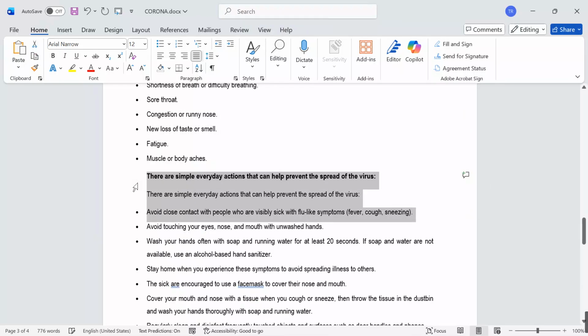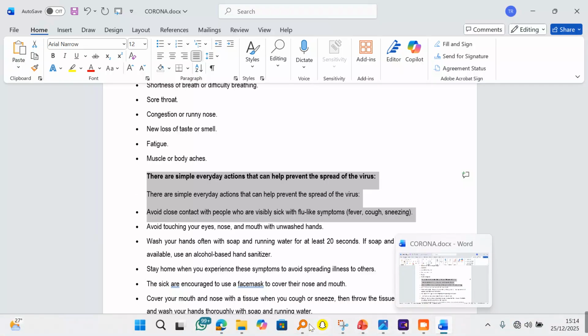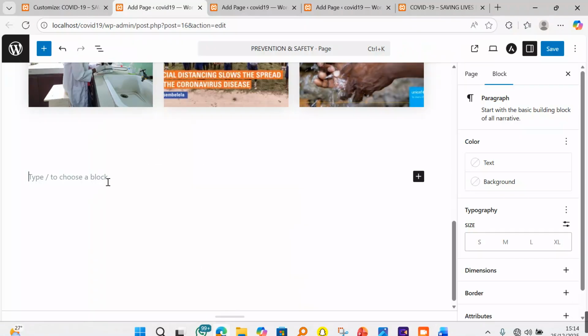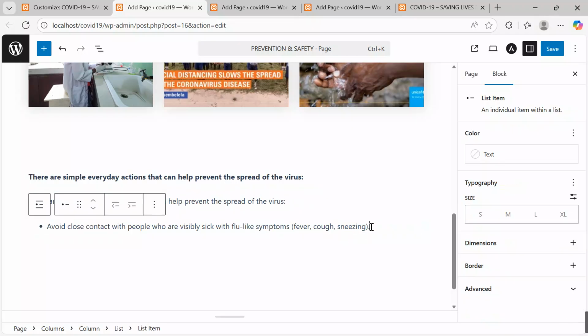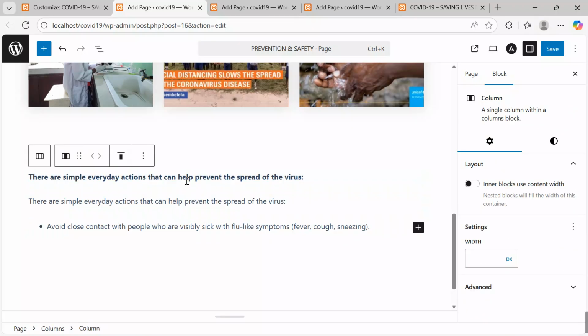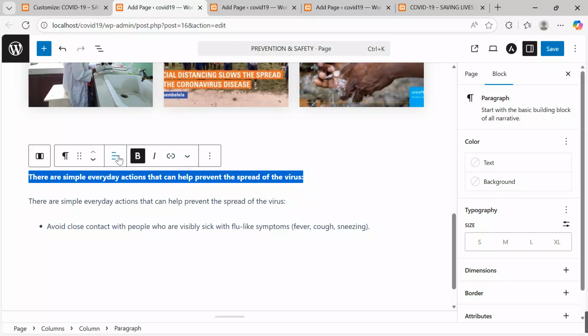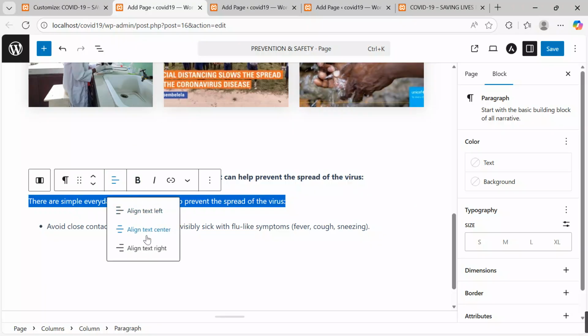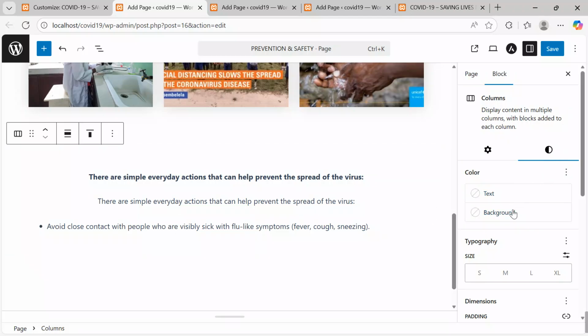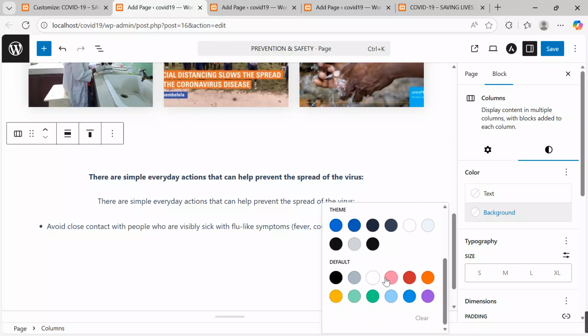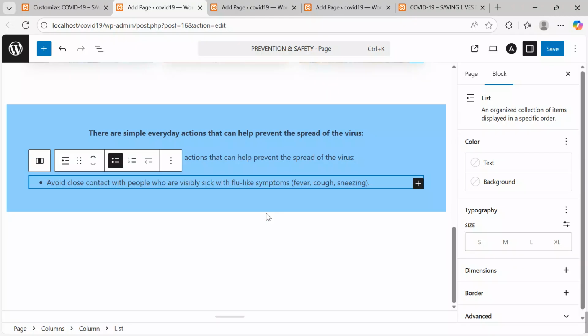Let me copy maybe around these options. Nice. Control C, come back here to your project. I want to insert this here. Yes, and then I want to align this center, align center, and then this also center. Okay, now after putting it at that, let me wrap up with a simple background. Yes, let me take this to be my background.